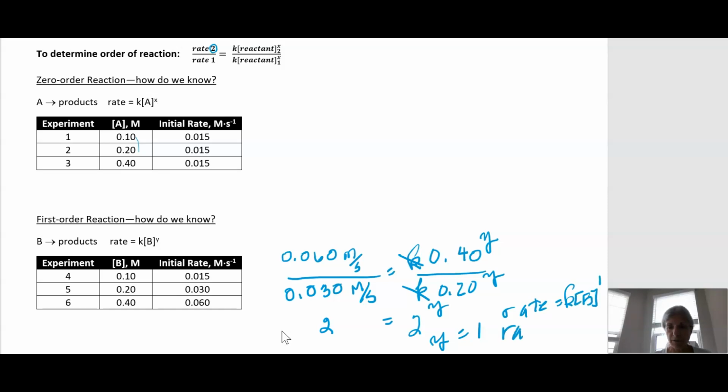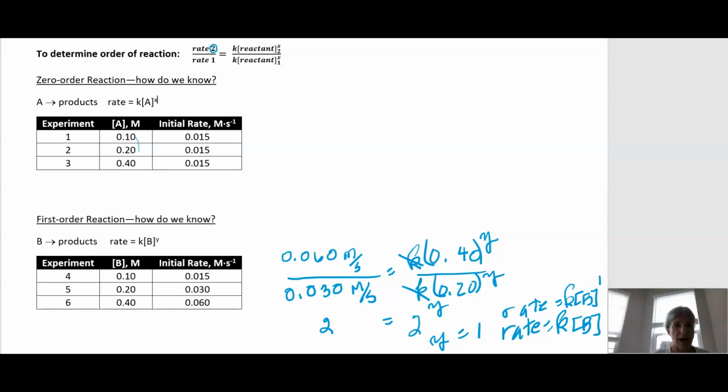can be written simply. Notice that here I'm going to have parentheses. It's not required. I put parentheses once I substitute the concentrations, but square brackets mean concentration. So that's why I keep square brackets when I don't have a value, but round parentheses when we actually have a numerical value. So we've done zero order. We've done first order.